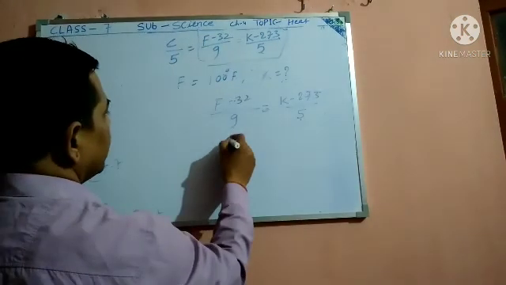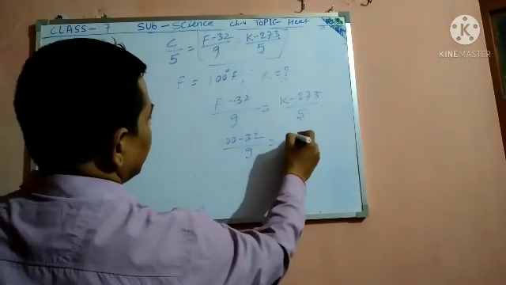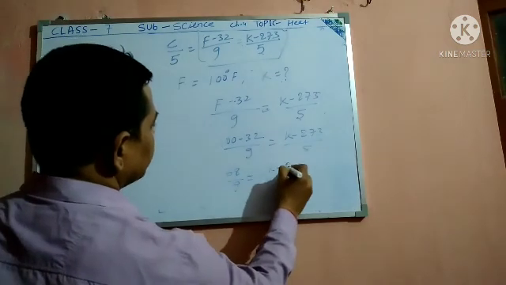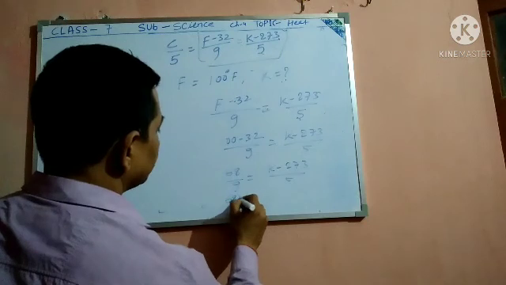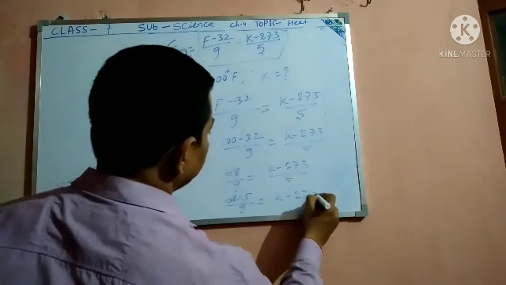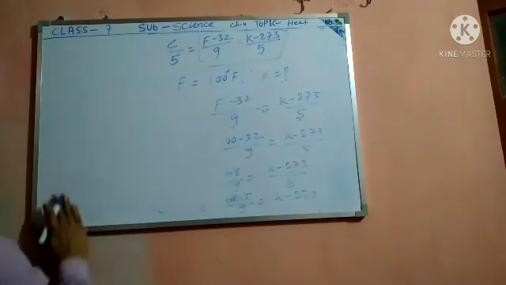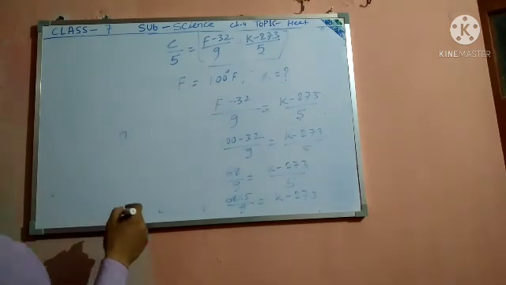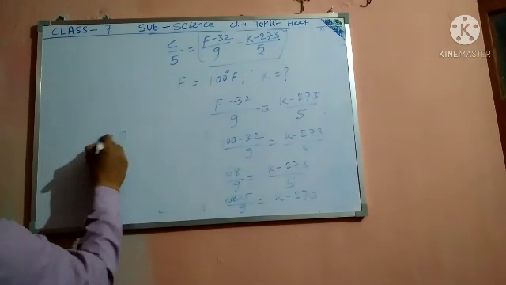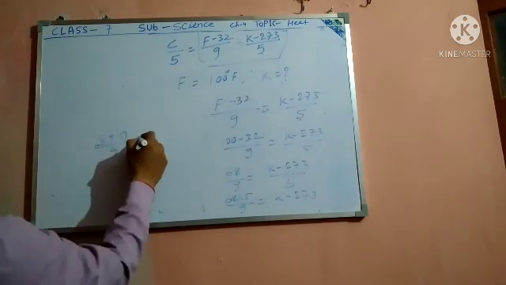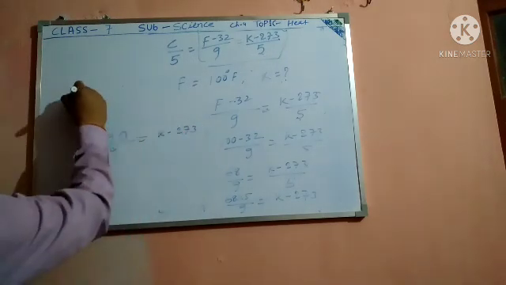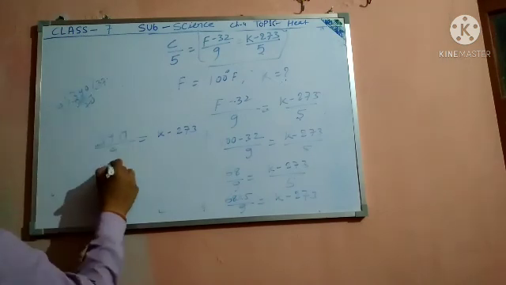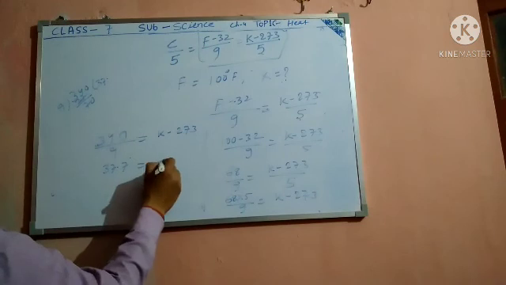So 68 into 5 by 9 is equal to K minus 273, and that value comes to 37.7.